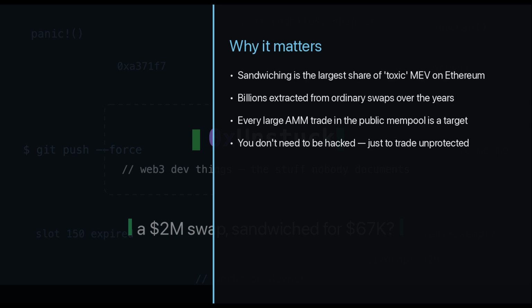And this isn't a rare exploit. Sandwiching is the single biggest source of toxic MEV on Ethereum. Billions of dollars quietly extracted from ordinary traders over the years. You don't have to be hacked or sign a malicious transaction, you just have to place a large swap in public without protection. If your trade moves the price and anyone can see it coming, it's a target. So let's see exactly how the money moves.